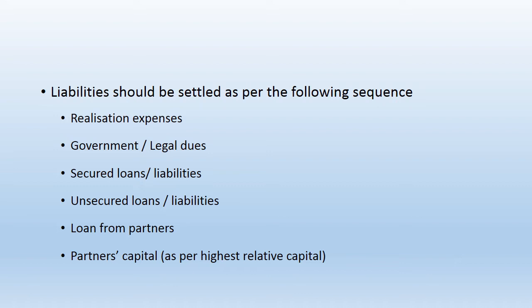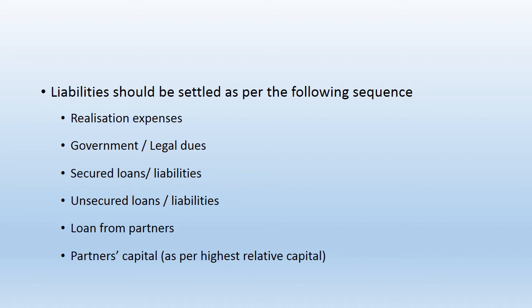Second last is loan from partners. If the firm has taken some loan from its partners, that should be settled after outside liabilities. Here the loan from partners is no doubt a liability of the firm, but it is an internal liability. And last is partners' capital. If cash is available after payment of all other liabilities, then only partners can get back their money.